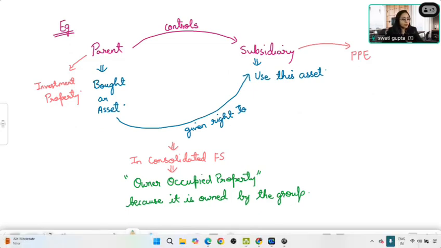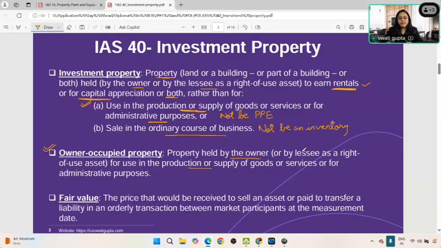Let's read the definition of owner occupied again. Owner occupied property is held by the owner, or by the parent, you can say, or by a lessee as a right to use asset for use in the production or supply of goods and services, then it will be classified as property, plant and equipment. If they are held for rental purpose, they will be classified as investment property. Next, fair value. We have already learned about this as per IFRS 13. It's an exit price, the price that will be received on selling an asset.